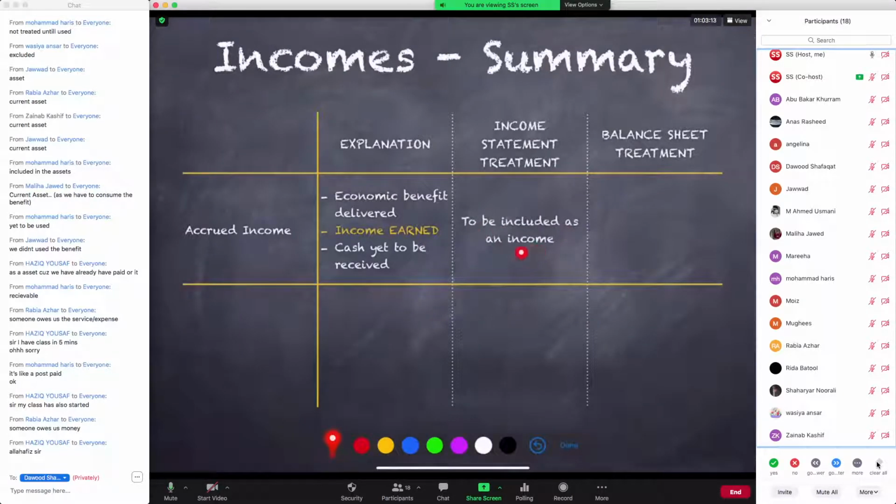Why should it be included as an income? Because income has been earned. What determines earning an income? The delivering of economic benefit. So economic benefit since delivered, that means income has been earned. That means it should be included as an income in the income statement. And when there is an income in the income statement, we add it to the gross profit.